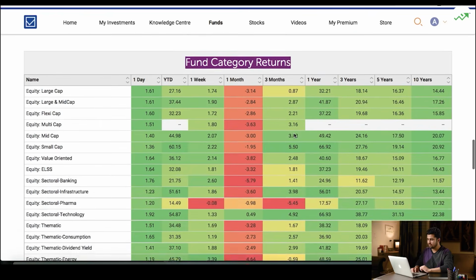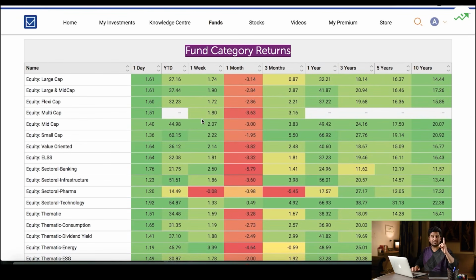Okay. And the first step, choosing the category. So once again, the same goal that I have, daughter's education, 10 to 15 years, 1 crore is what I need. So I have a moderately aggressive risk appetite. So I'll go for a large cap mutual fund. That's what I'm choosing based on my risk appetite, based on my time horizon. It could be different for you, okay? It could be different for you.